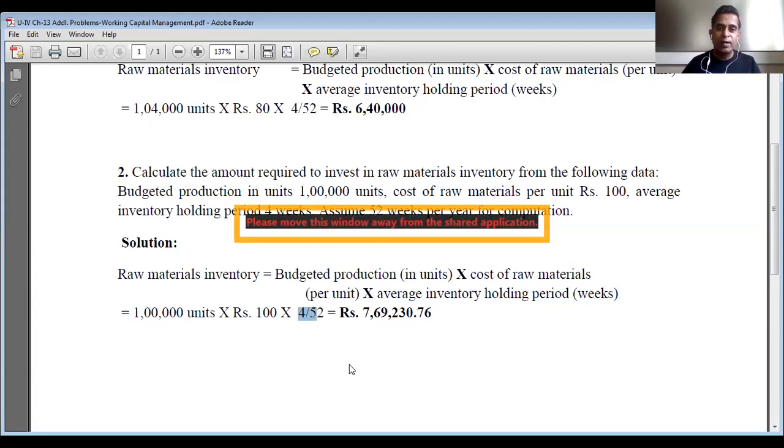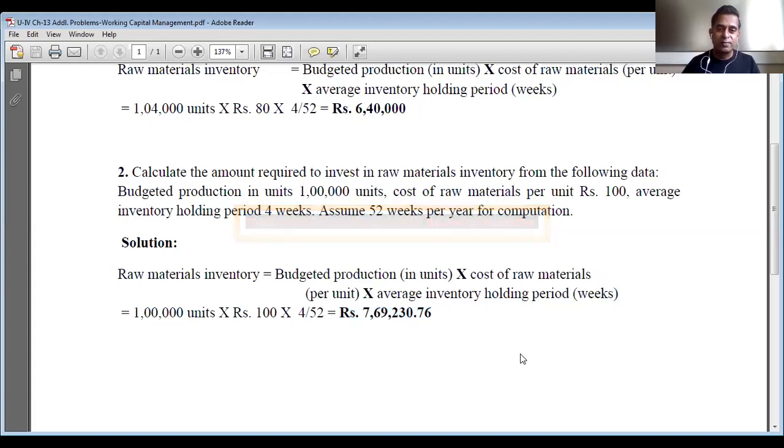Once you simplify, the answer you get is 7,69,230.76 rupees, the working capital required to finance raw materials inventory. Such problems you can expect in 3 marks.